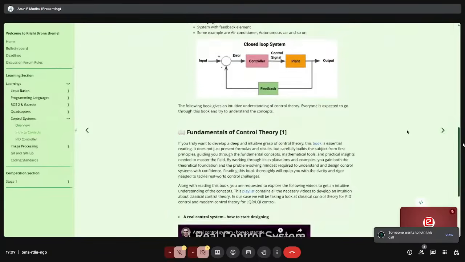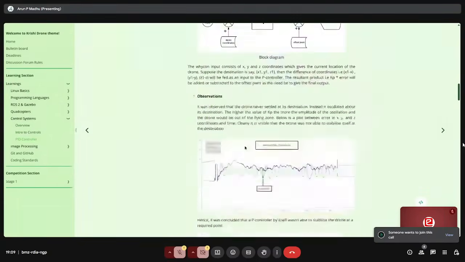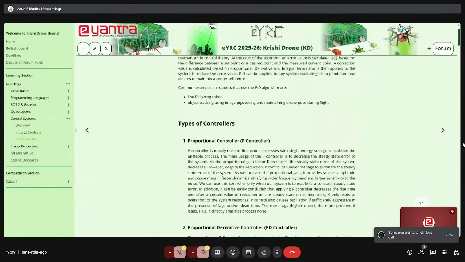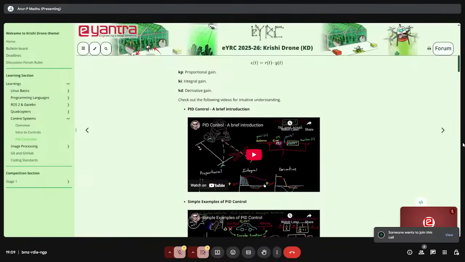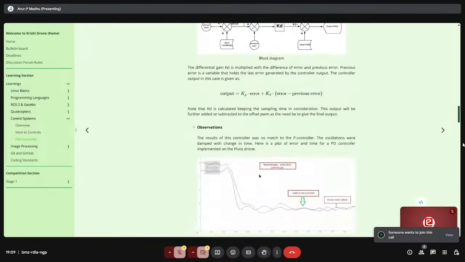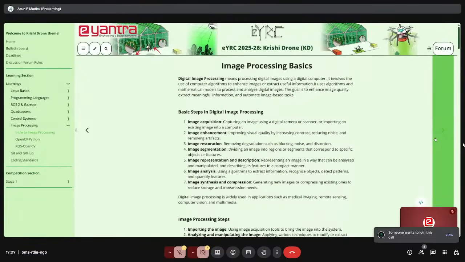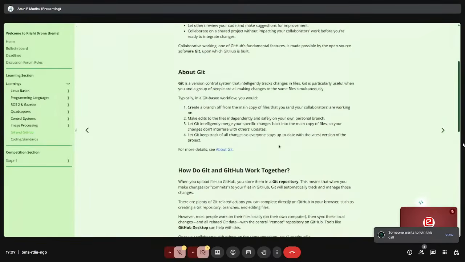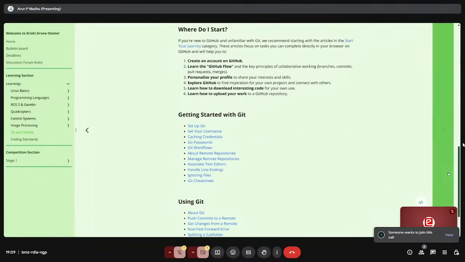And just overview some control system stuff, about PID controller, things like that. So all the team devs have given you something to read. There will be videos like this from YouTube you're supposed to check out. Then there might be some links for books or something that you also have to check out. Some image processing basics, things like that. A quick overview about Git and how to use Git if you are storing your code and all.